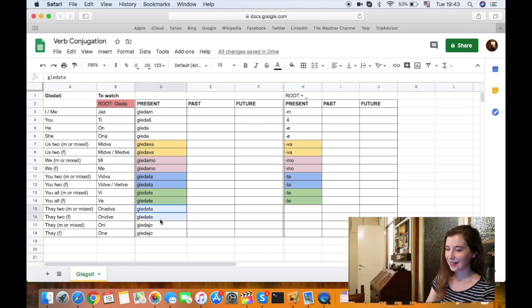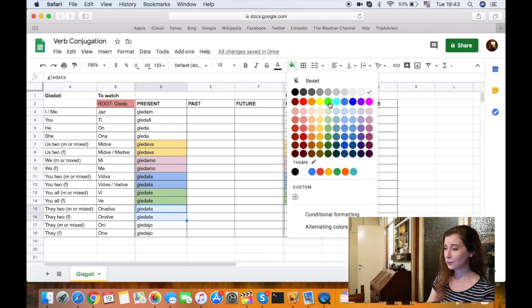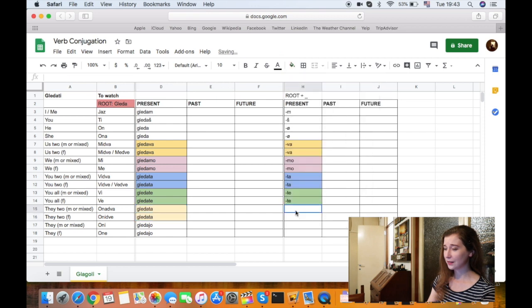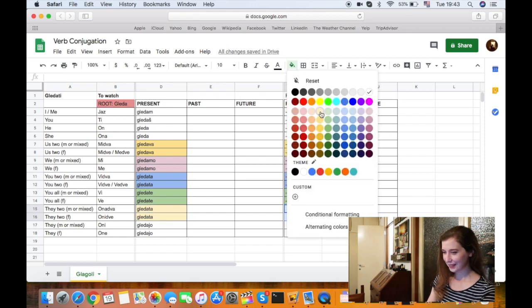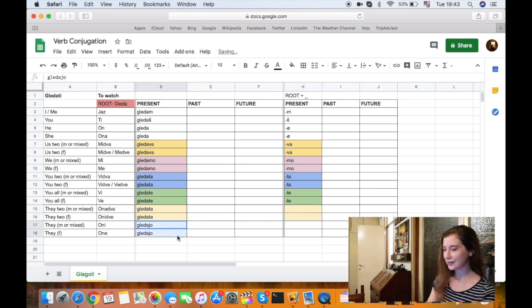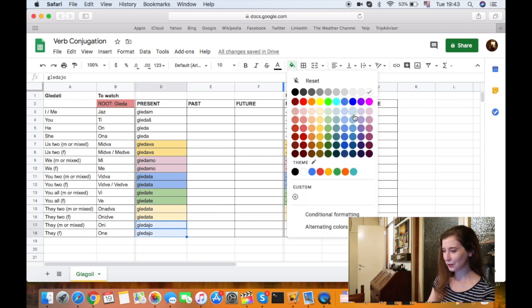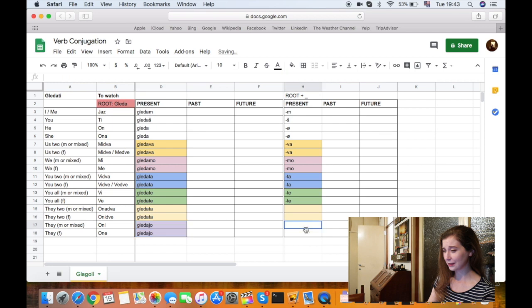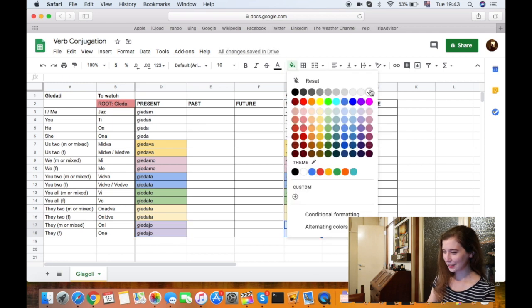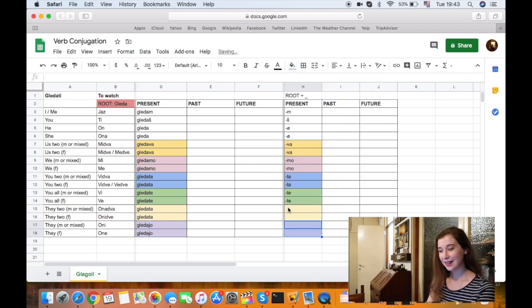And here again I will put maybe yellow again. This is kind of different hue. So like this, and then the last one, maybe purple. How does that look? I don't know. It will do, it's fine. All right, so one dva gledata, oni dve gledata, oni gledajo, one gledajo, right?